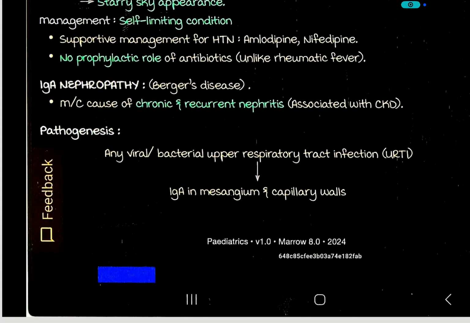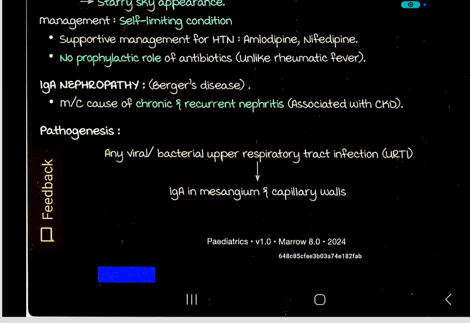It is a self-limiting condition. Supportive management of hypertension by amlodipine, nifedipine. There is no prophylactic role of antibiotics, unlike rheumatic fever. In rheumatic fever there is a prophylactic role of antibiotics, but in nephritic syndrome there is no prophylactic role of antibiotics. The supportive management of hypertension is by amlodipine and nifedipine.